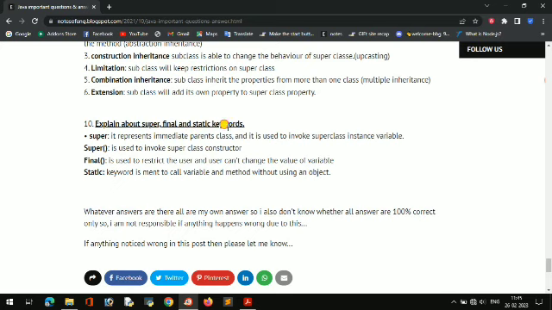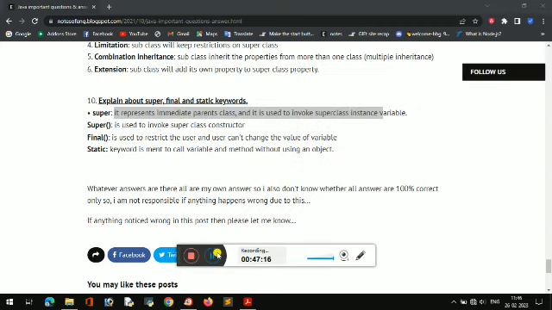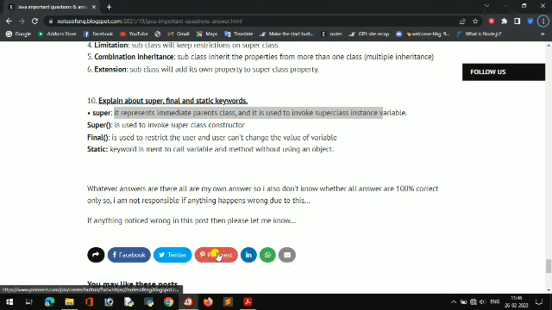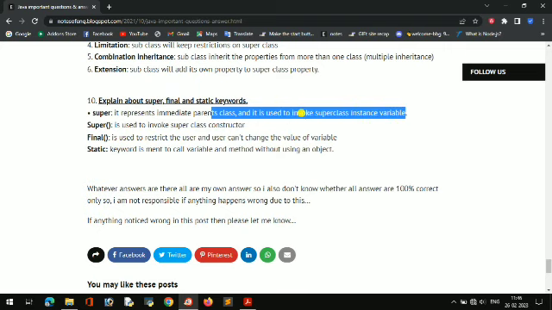Explain what super, final and static keywords are. This is an important question for you. So super is a keyword, not a function. Super means it represents the immediate parent class and it is used to invoke the superclass instance.